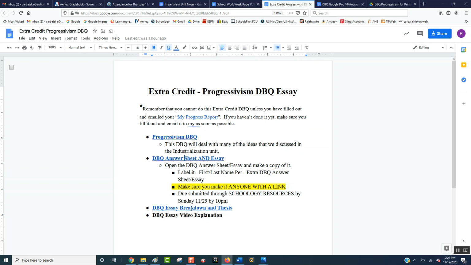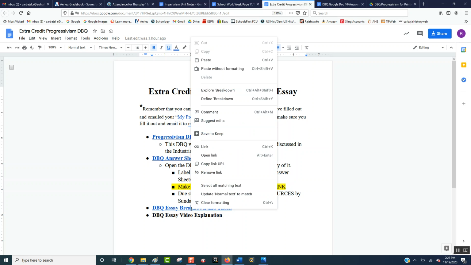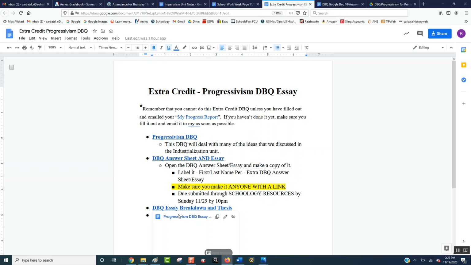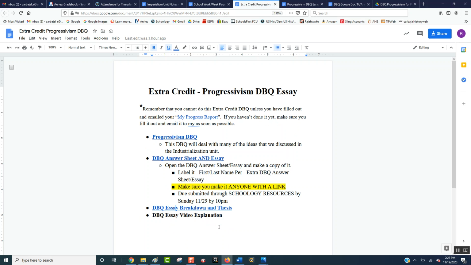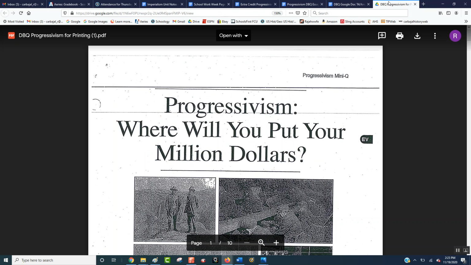Here is the breakdown of the essay and thesis. So we're going to click on that, and it's going to open up to another document. And here will be the video explanation that I'm making right now. So let's first look at the DBQ. So the DBQ always asks you a question. Where will you put your $1 million? Now, this is the era of the progressivists, and we covered those during the industrialization unit.